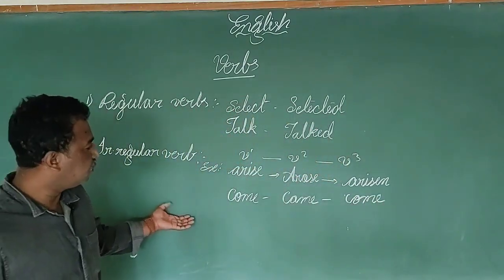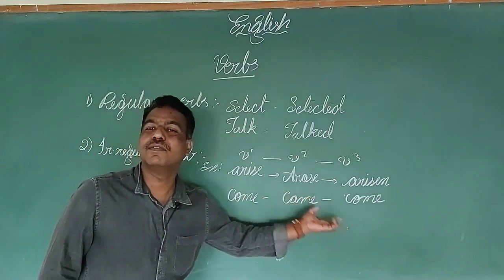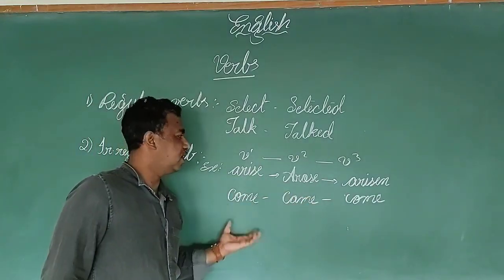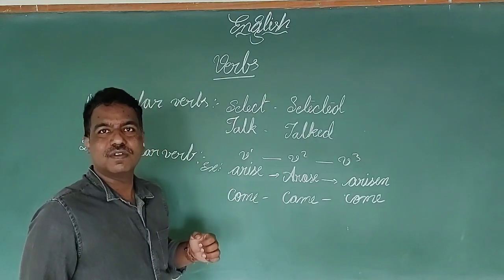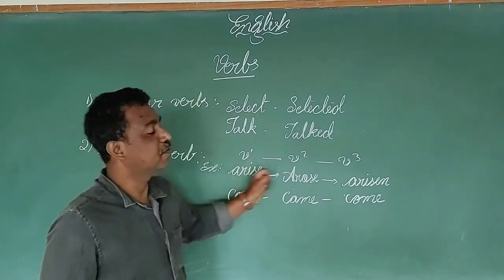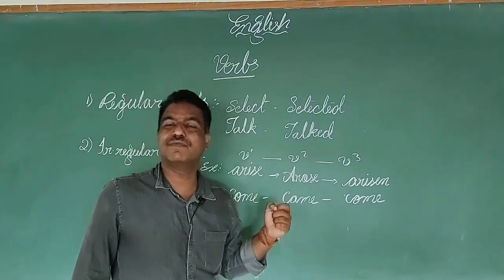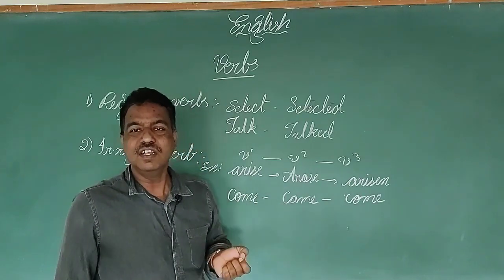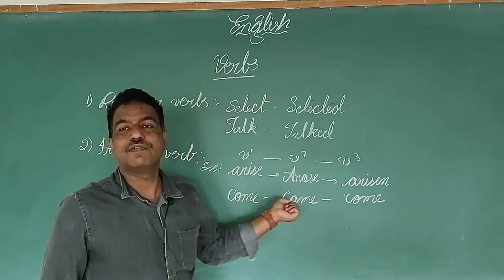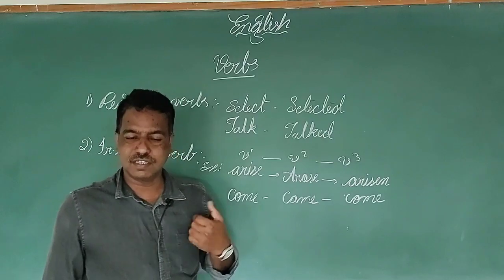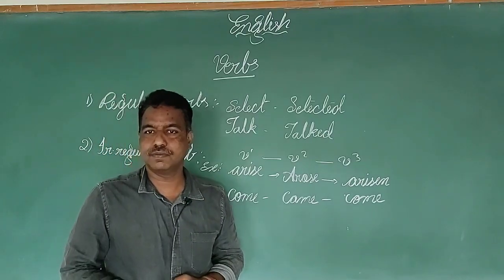So where these kinds of changes occur when we convert verbs from V1 to V2 and V3, these verbs are called irregular verbs.